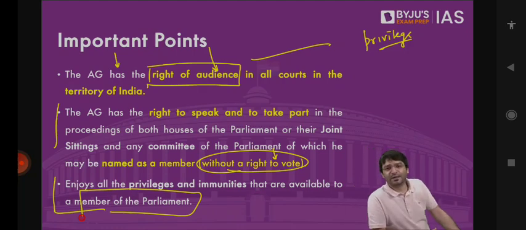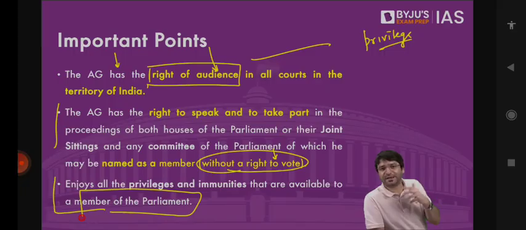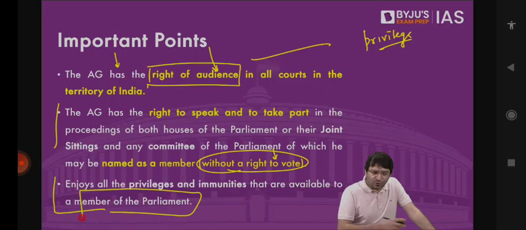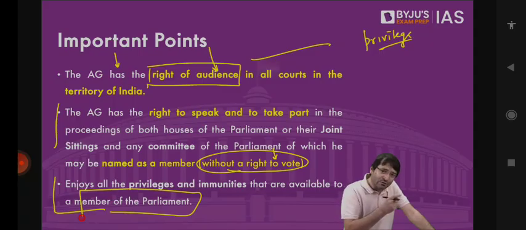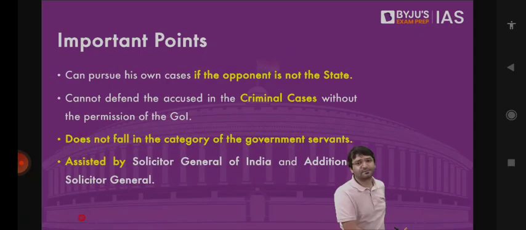Even those lawyers who agree to become Attorney General do so for some time, so that they can mention in their resume that they have been the Attorney General, but later they resign and go back to their practice, because that is where they earn the money. How do we ensure that we have the top lawyers who become the Attorney General, and at the same time it is not a monetary loss to them? You allow them private practice. You can take up the cases of the central government as well.